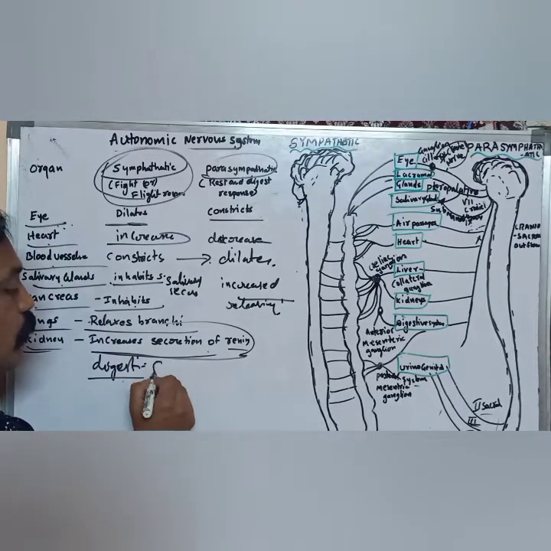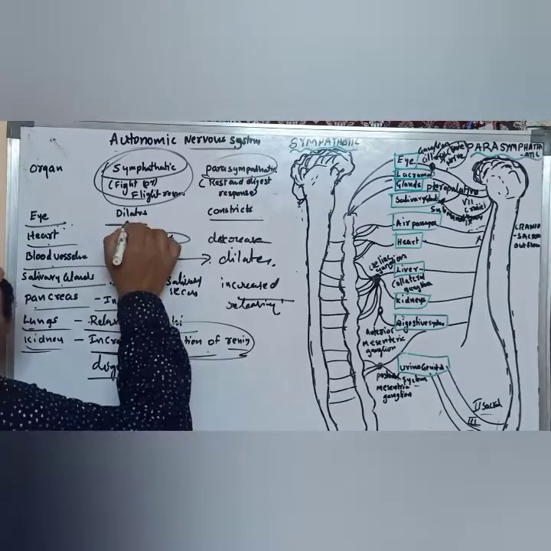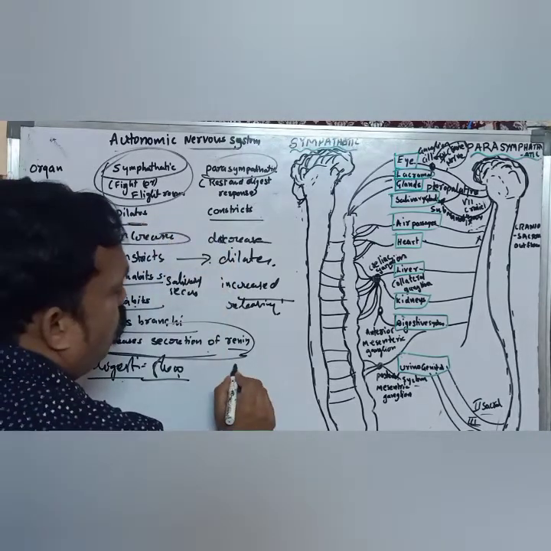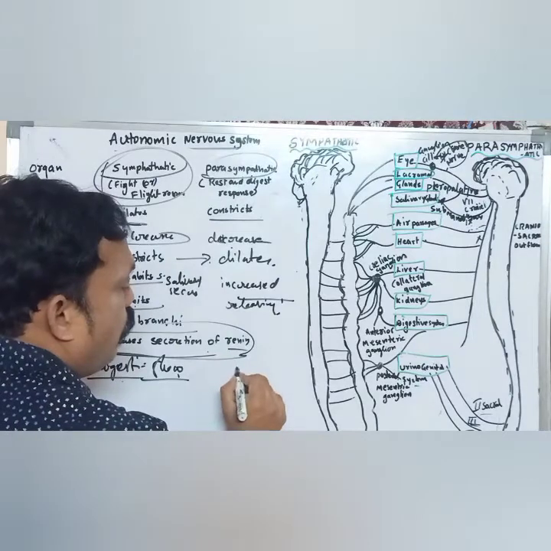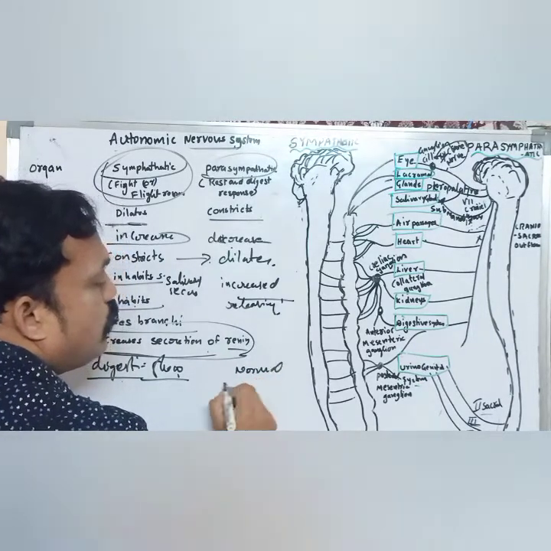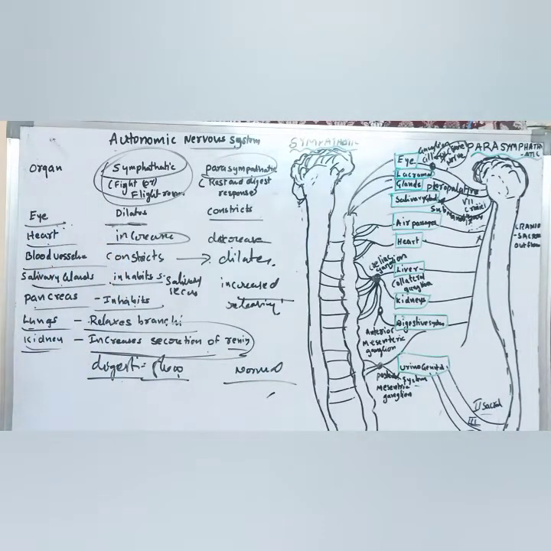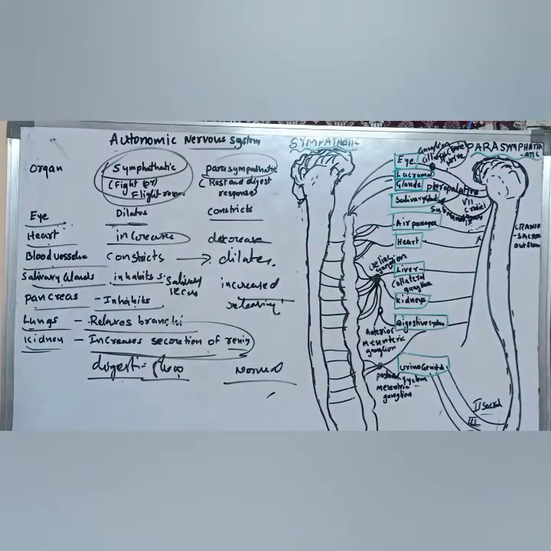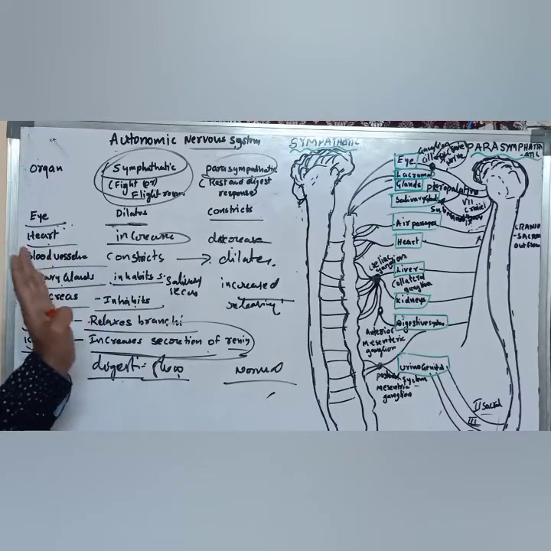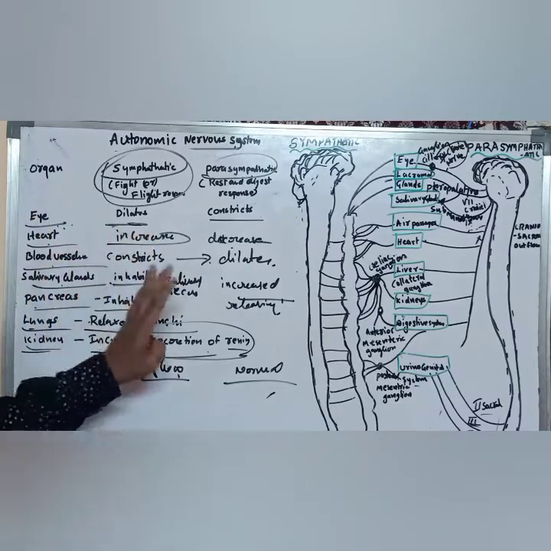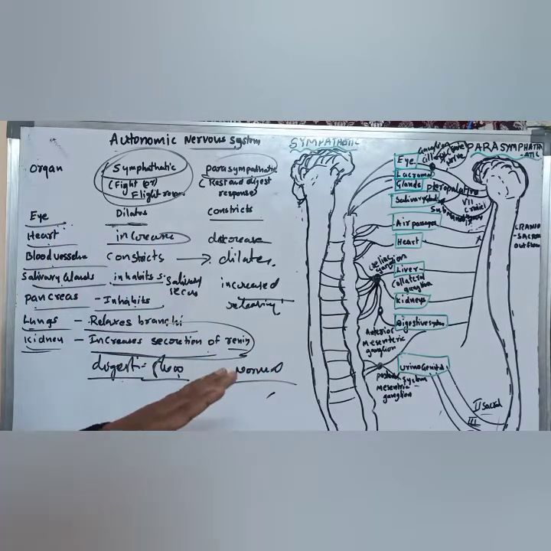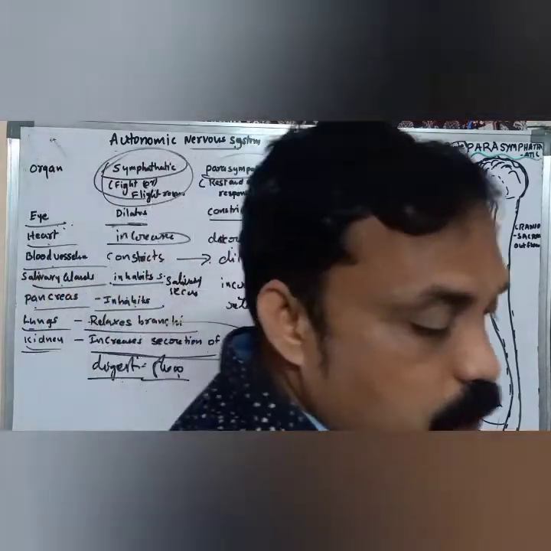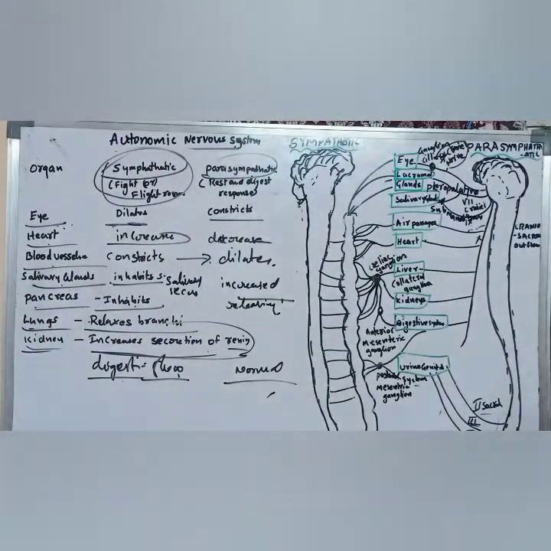Digestion goes on very slowly at the time of sympathetic, and in parasympathetic, digestion goes on normally or faster. That is the difference between sympathetic and parasympathetic. Whatever actions are going on in our body at the time, different changes occur. In any case, it is a balancing system in our body. It balances sympathetic actions and parasympathetic actions.